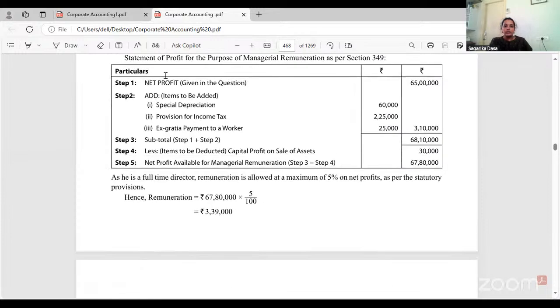If you can see here, this is the format of a P&L account which we will follow here.